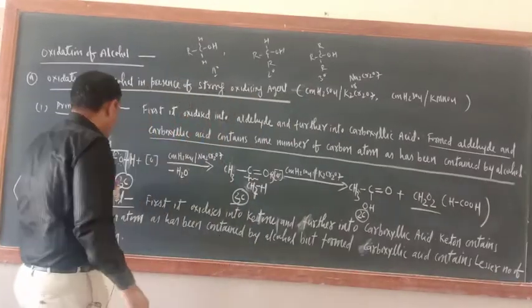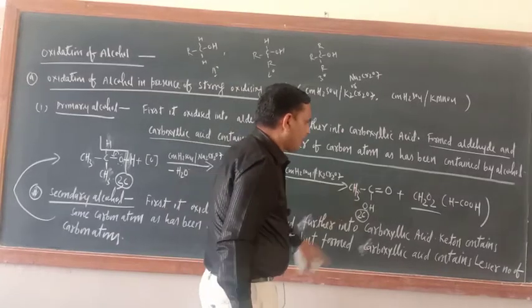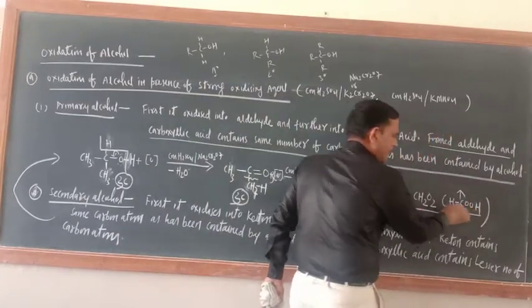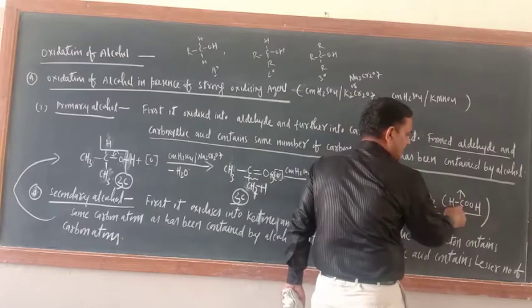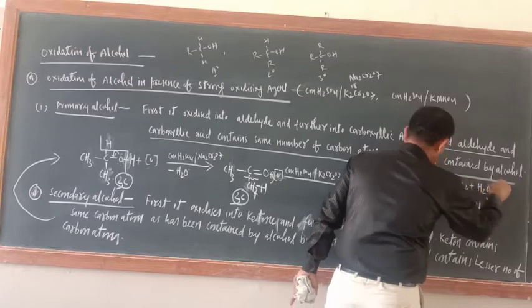Now just see, here 3 carbon atoms, here 3 carbon atoms, but here only 2 carbon atoms are there. This is unstable carboxylic acid, formic acid, and it will be dissociated into CO2 plus H2O.